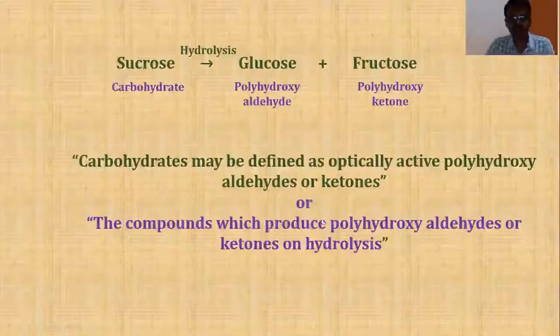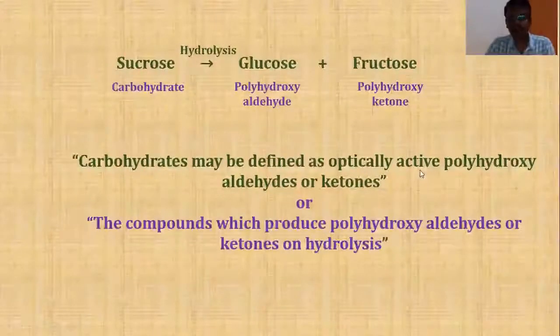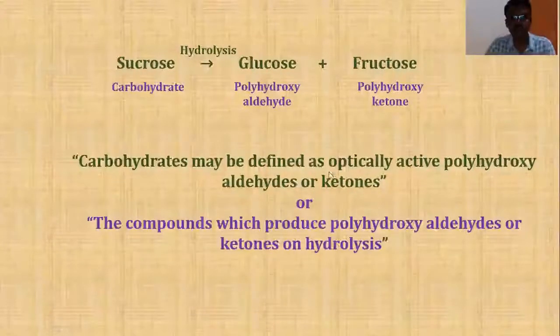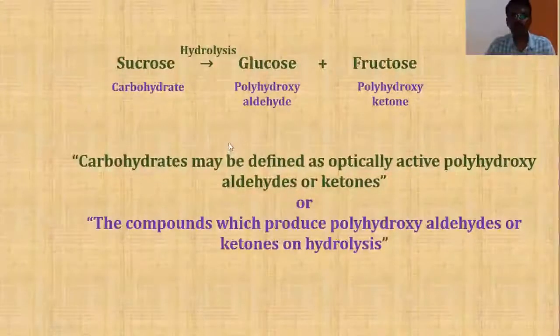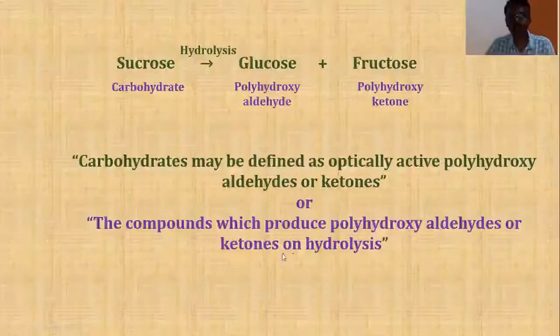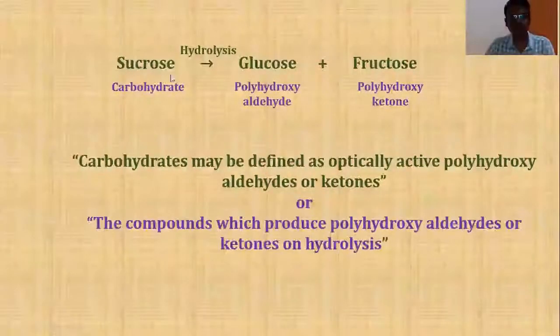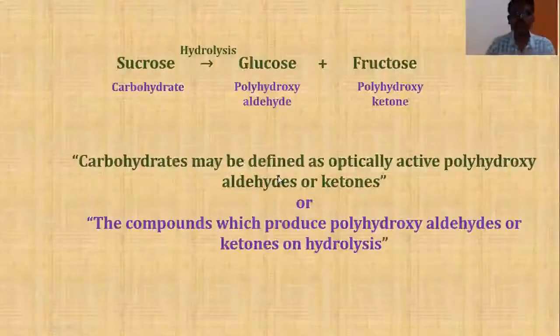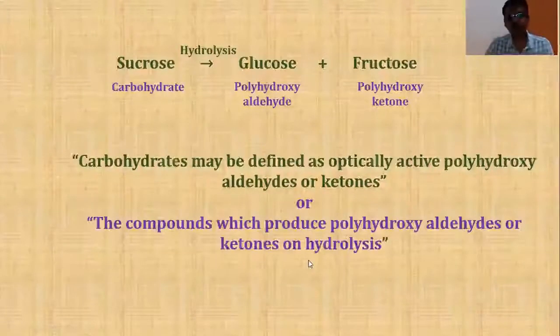Students, I would have given this definition straight away, but you would have asked questions again. What is an optically active substance? What is a polyhydroxyaldehyde? What is a polyhydroxy ketone? Now there is no question of asking such questions because already I have given all the examples which described what is an optically active substance, what is polyhydroxyaldehyde, and what is polyhydroxy ketone, or what are those compounds which produce polyhydroxyaldehydes or ketones, like in this example, that is sucrose. Now students, this is a more meaningful and more authentic definition for carbohydrates. So now we are able to define carbohydrates.